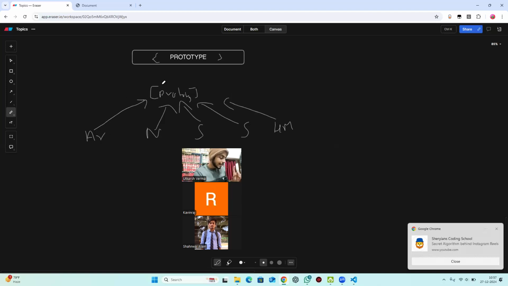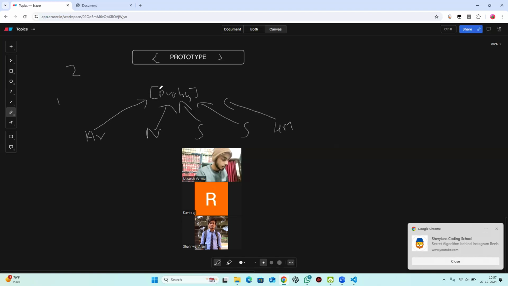So first of all, there are two levels of prototype chaining. First level, second level. If we have created an array, and the array acquires all the properties directly from the global prototype, or numbers acquire all the properties and methods from the global prototype, it means number is going to have all the features that array has. But there is a difference between number and array. So we create a basic local prototype.